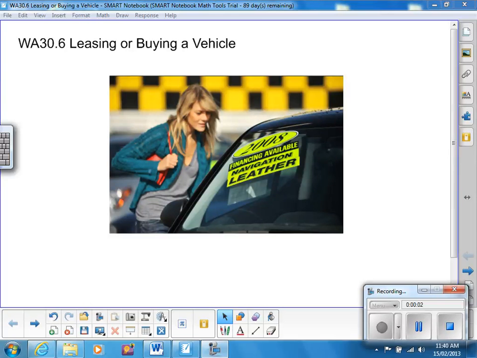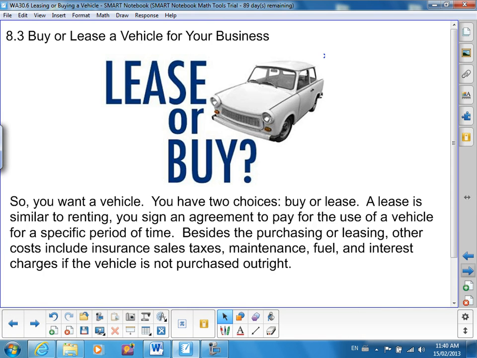Today's lesson is Workplace and Apprenticeship 30.6, Leasing or Buying a Vehicle. So you want a vehicle. You have two choices. You can buy it or lease it. A lease is similar to renting. You sign an agreement to pay for the use of a vehicle for a specific period of time.